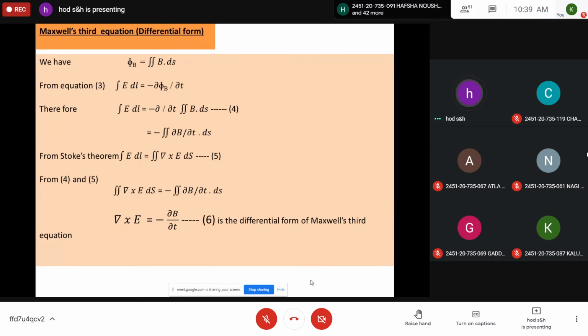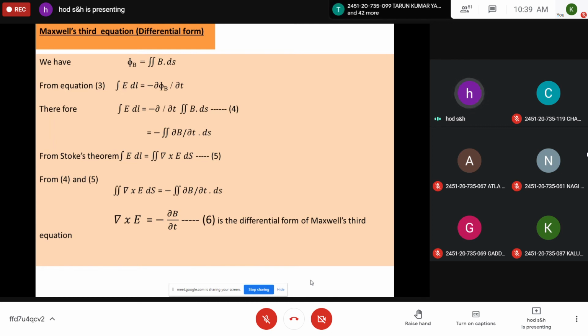So it can be written as the line integral of E dot dl is equal to minus d by dt of the surface integral of B dot dS. So it can be further written with a negative sign as double integration of ∂B by ∂t dot dS. So this is equation 4.